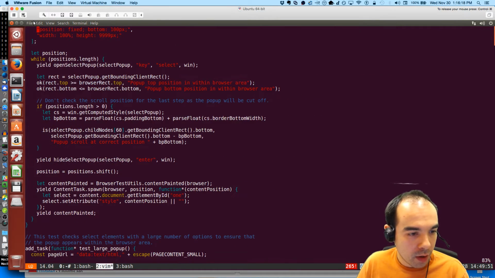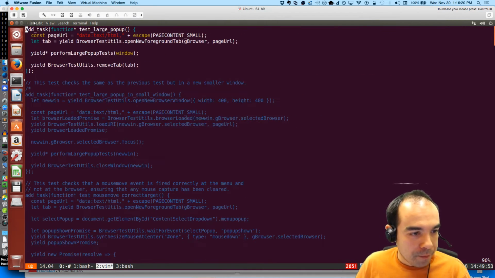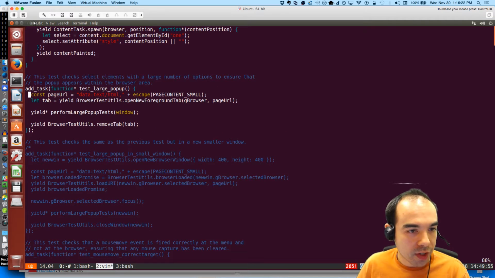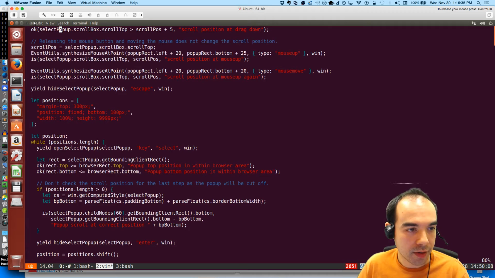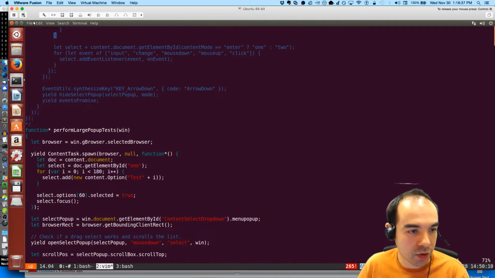So we're testing with a large number of options. We open up a new foreground tab at this data URL that shows the select dropdowns. Then we just run these perform large pop-up tests. So what are the perform large pop-up tests? The interesting stuff's in here.